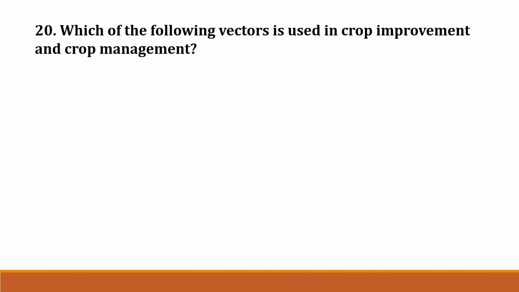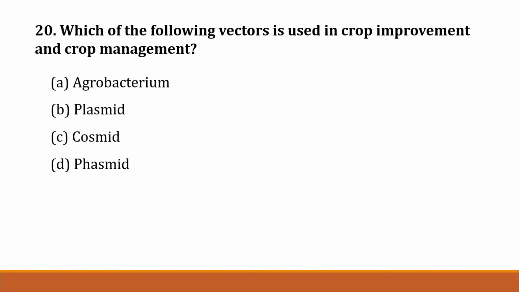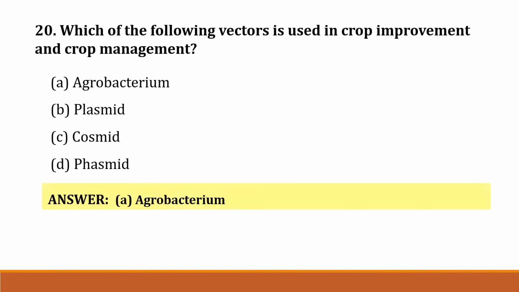The next question, question number 20. Which of the following vector is used in crop improvement and crop management? Option A. Agrobacterium, option B. Plasmid, option C. Cosmid, option D. Phasmid. The correct answer is option A. Agrobacterium.